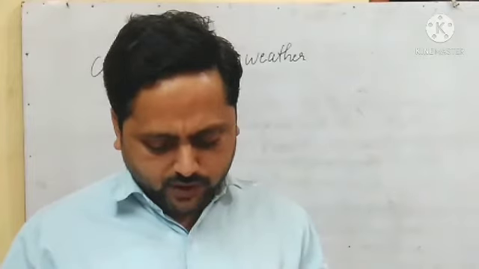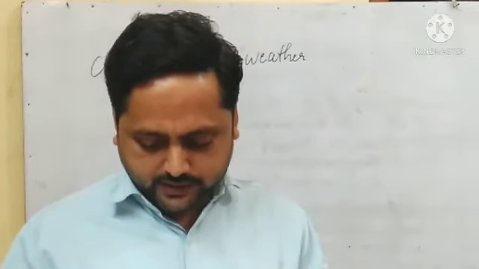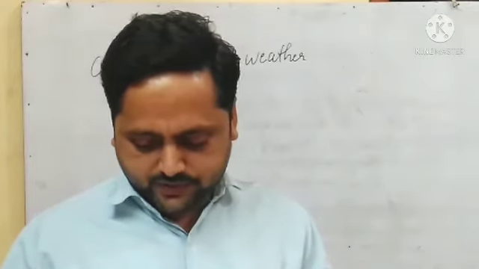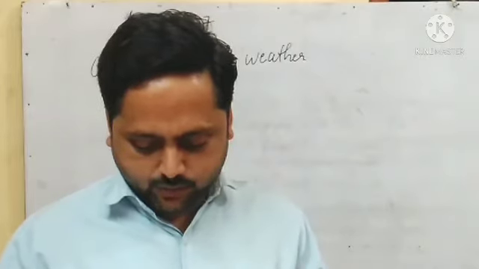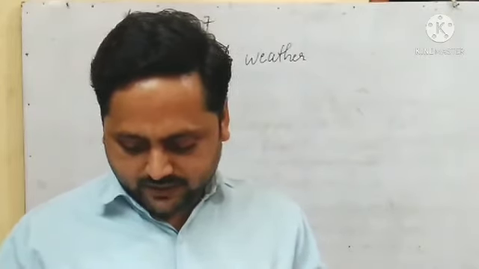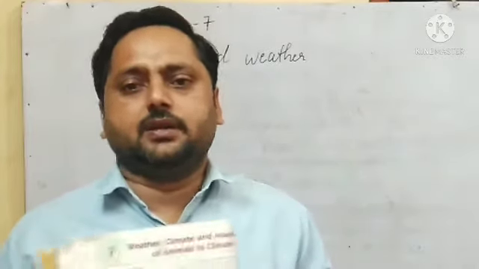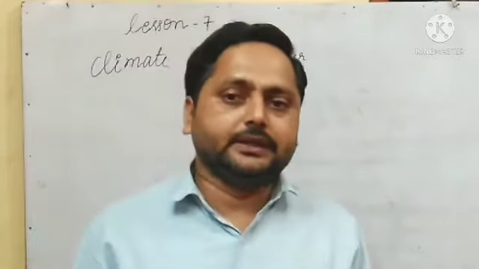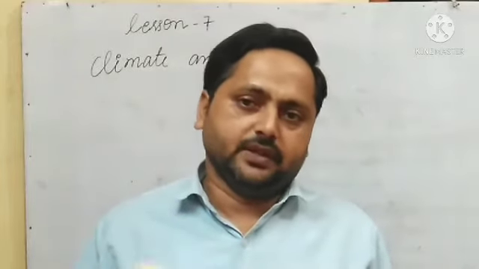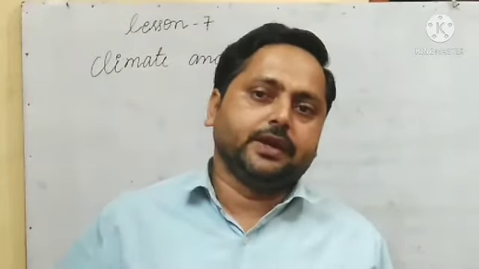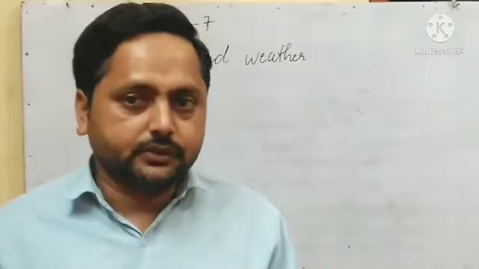Note down the following information. Note whether it gives information on weather or climate. What information is given in the box? When we read the newspaper, the weather report is given there. By seeing that we can guess what the weather will be today or tomorrow.